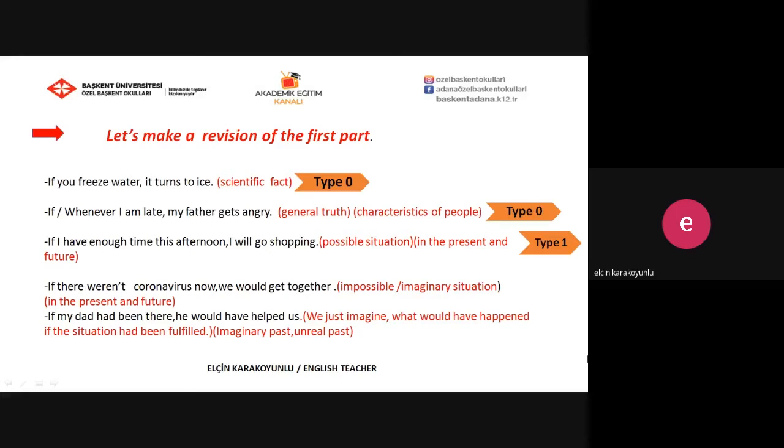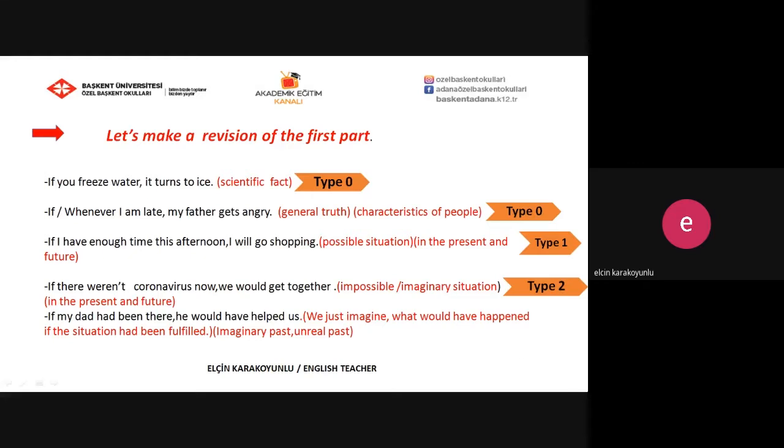And the other sentence: if there weren't coronavirus now, we would get together, but it seems to be impossible. So we use second conditional to talk about impossible, imaginary, present or future situations. And again, remember, we use past simple in the if clause part, and we use would, could, or might, and the bare infinitive form of the verb in the main clause part.